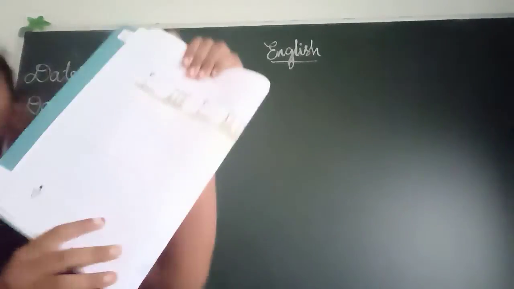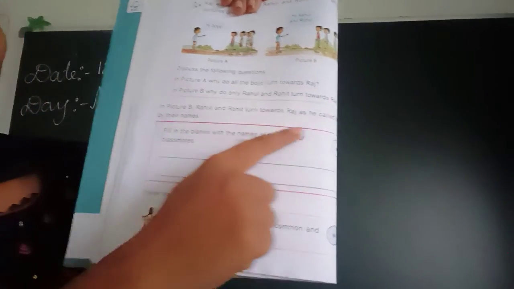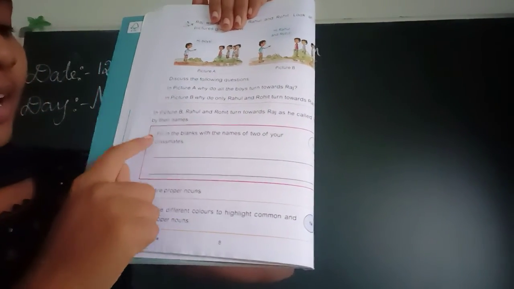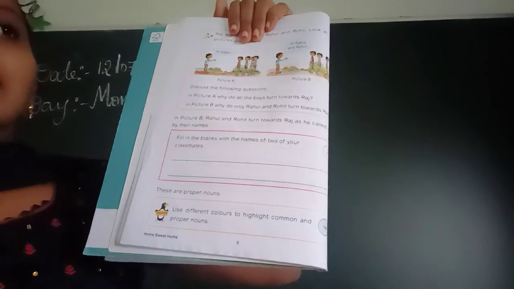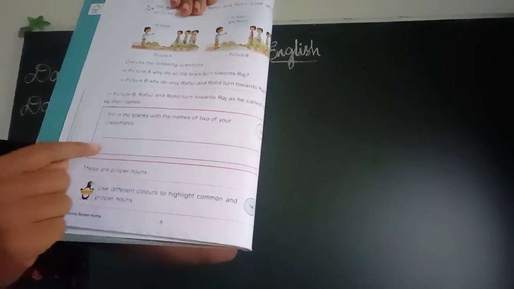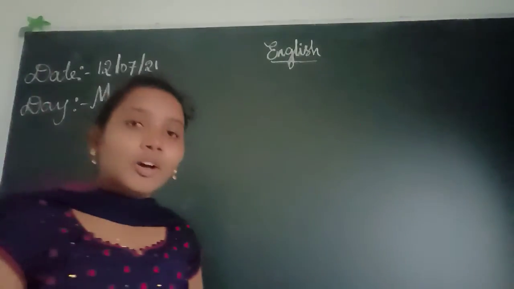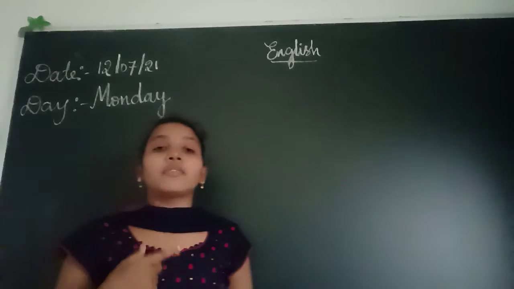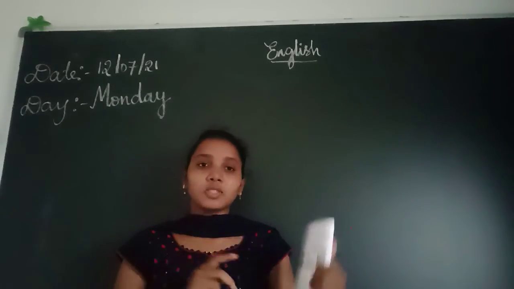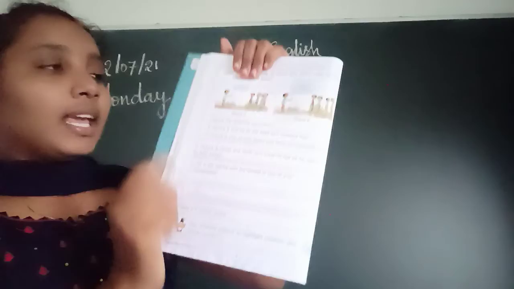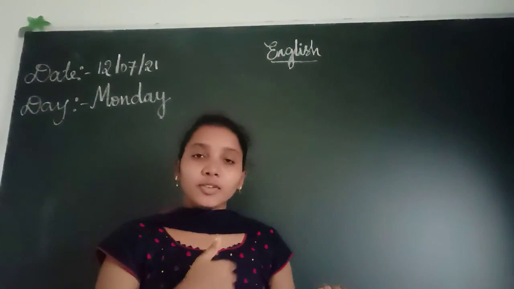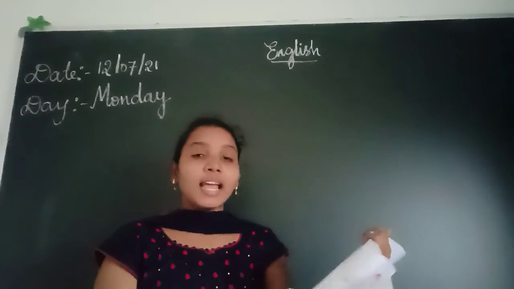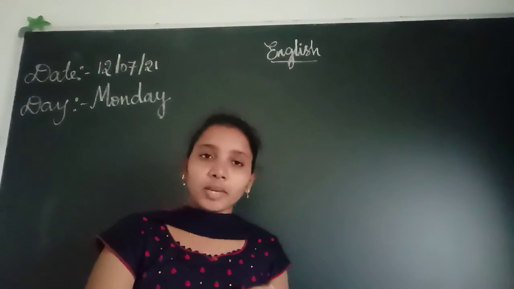And this one is your homework, children. This box, what they have given: fill in the blanks with the names of two of your classmates. Here two blanks they have given. You have to fill these two blanks with your friends' or classmates' names. Two names you have to write here. Anyway, this page I will send in Google Classroom. You can see this 7th page I will send, and you complete the work and send it to me in Google Classroom.